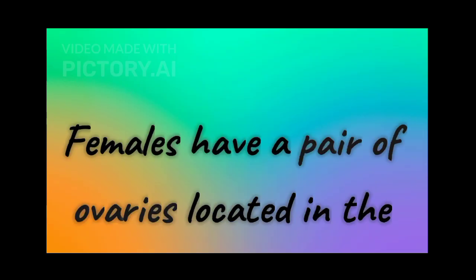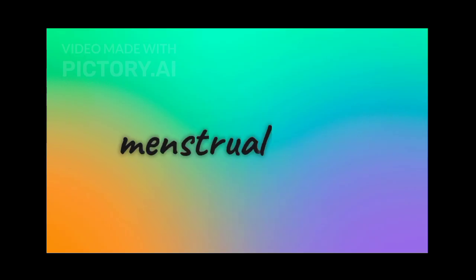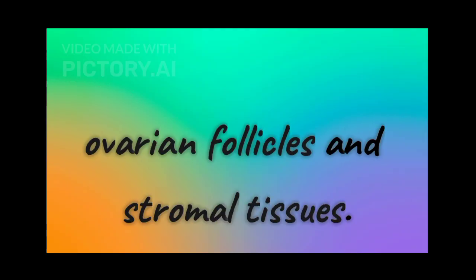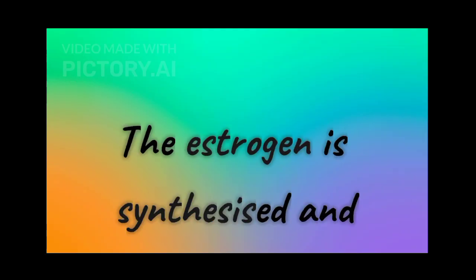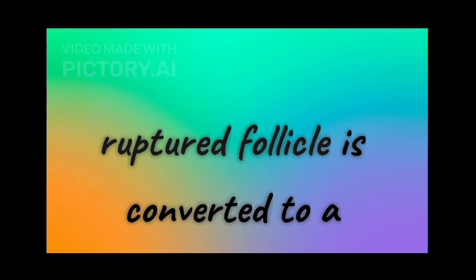19.2.10 Ovary. Females have a pair of ovaries located in the abdomen, figure 19.1. Ovary is the primary female sex organ which produces one ovum during each menstrual cycle. In addition, ovary also produces two groups of steroid hormones called estrogen and progesterone. Ovary is composed of ovarian follicles and stromal tissues. The estrogen is synthesized and secreted mainly by the growing ovarian follicles. After ovulation, the ruptured follicle is converted to a structure called corpus luteum, which secretes mainly progesterone.